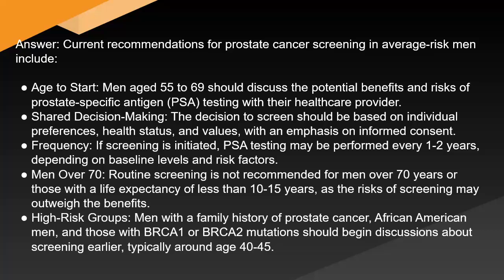Men over 70: routine screening is not recommended for men over 70 years or those with a life expectancy of less than 10 to 15 years, as the risks of screening may outweigh the benefits. High-risk groups: men with a family history of prostate cancer, African American men, and those with BRCA1 or BRCA2 mutations should begin discussions about screening earlier, typically around age 40 to 45.